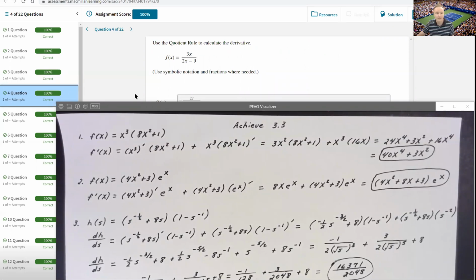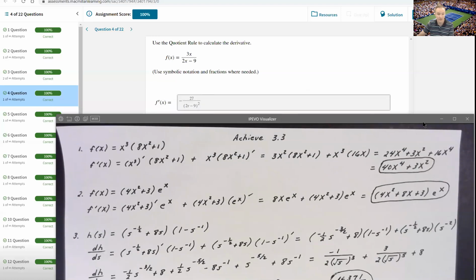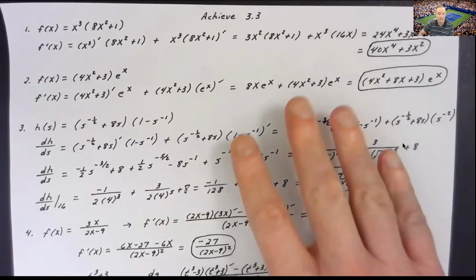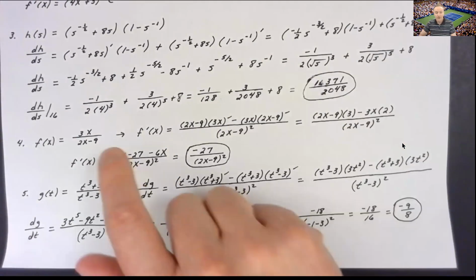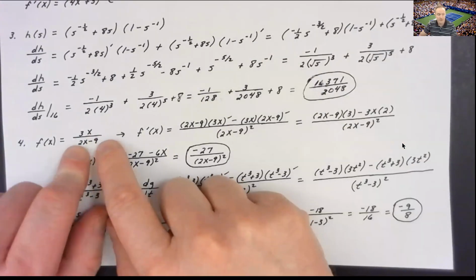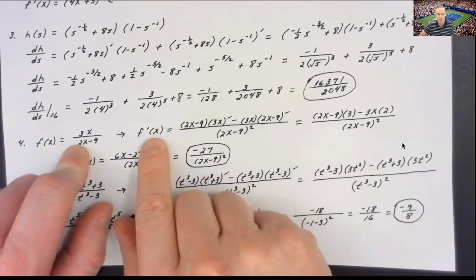So f of x is equal to 3x over 2x minus 9. And then it's wanting us just to evaluate what f prime of x is. Okay, no problem. Now, so I have my original function here, and I can say, okay, the quotient rule.